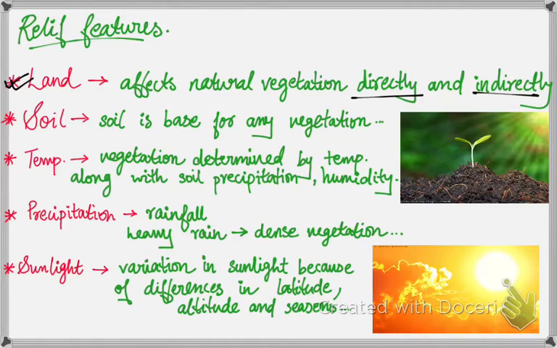Second one is soil. Different soils are the basis for different types of vegetation. Sandy soil gives us desert, wet and marshy soil gives us mangroves, deltic soil gives us deltic vegetation, and hill slopes give us conical trees.